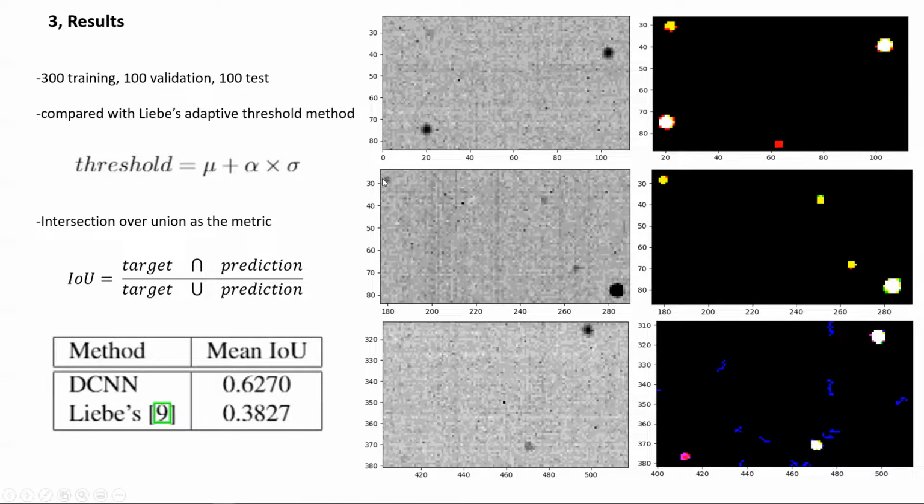On the second row, we can see there are some very dim stars that are only detected by the DCNN method. We can make the threshold method more sensitive, but it will also generate lots of fake detections, as can be seen on the third row represented by blue color.